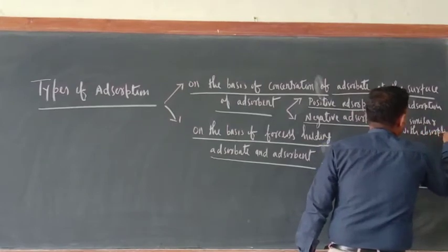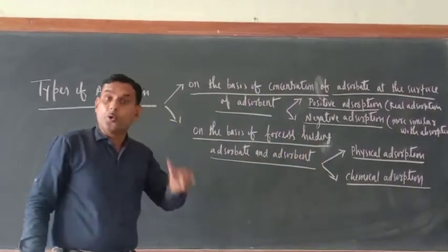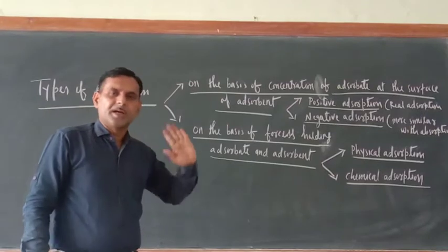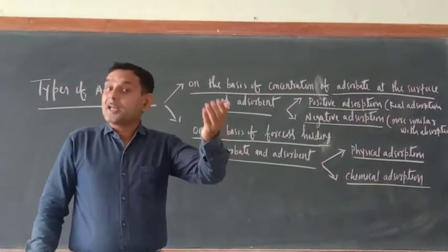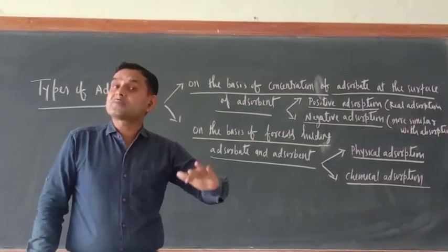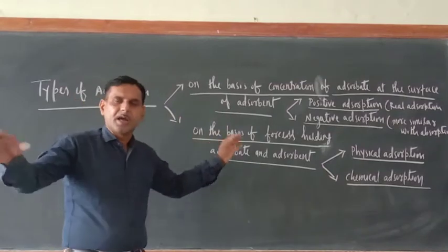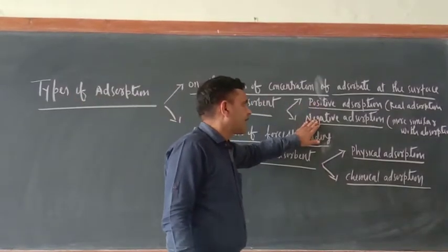I told you that there is no adsorption without absorption and no absorption without adsorption, which means both are complementary. The final stage of adsorption is known as absorption, and the initial stage of absorption is known as adsorption. So just see, here I wrote positive adsorption and negative adsorption.